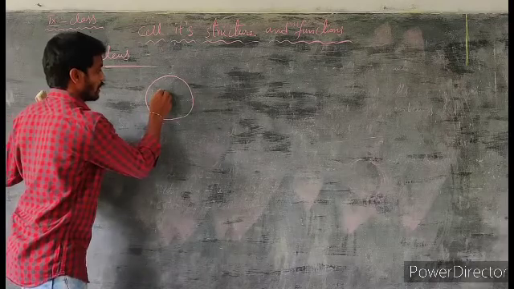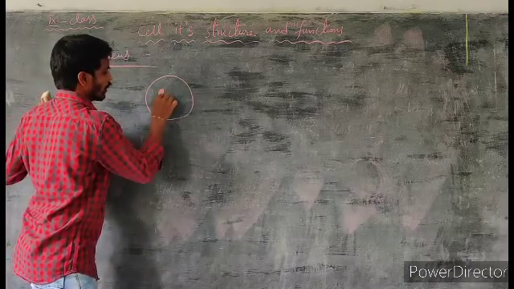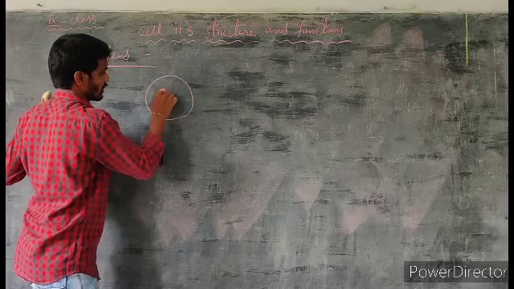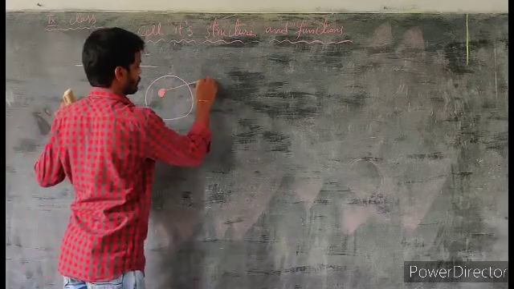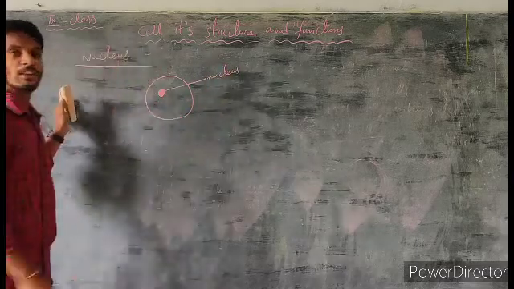In each and every cell there is a dark dot-like structure. It is called the nucleus.